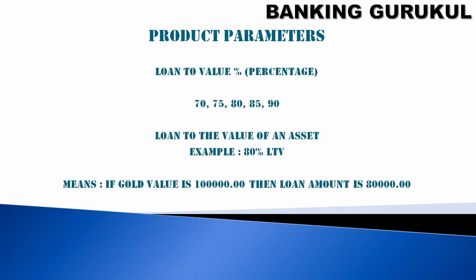Loan to value, LTV. This can be at product level, you can fix it at 70%, 75, 80, 85, 90. Loan to value of an asset. For example, in my product I said 80% LTV. If a customer comes for a gold loan and he has given a gold ornament for valuation, and the total valuation is 1 lakh rupees, my LTV, loan to value, is 80%. Then I'll give a loan for 80,000 only.